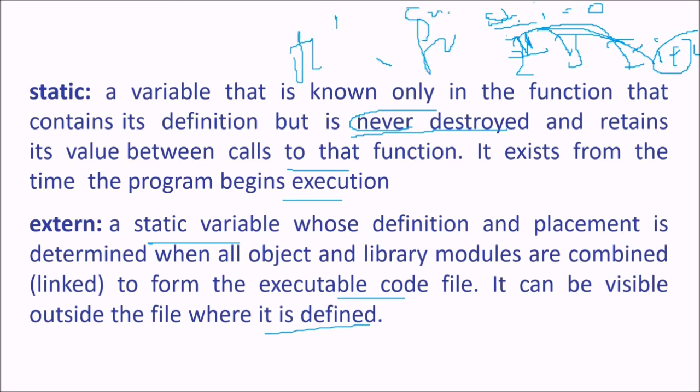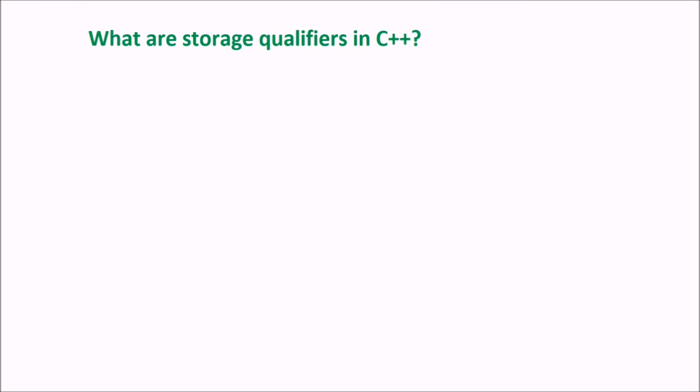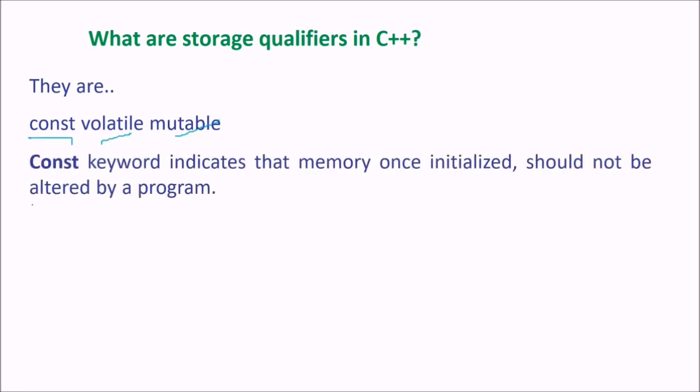If you have defined it here, you can access it in this file using extern. What are storage classifiers or qualifiers in C++? These are the storage classifiers like const, volatile, mutable. Const is the keyword which indicates that memory once initialized should not be altered by a program. You cannot alter it.